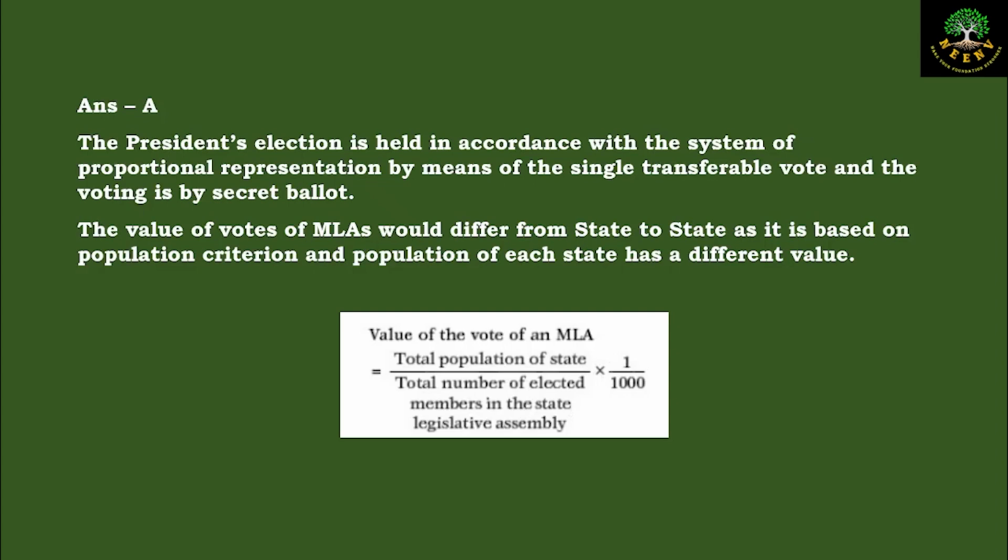The value of vote of MLAs from different states differ because it will be based on the population of the state and the number of people who are there in the assemblies of that state. So the value of vote will be based on the population of the states and number of MLAs in the state assembly. The whole thing will be divided by 1000, and that is how we will get the value of a particular state. So we cannot say that the value of votes of MLAs is same. So the value of vote of MLAs differs from state to state.